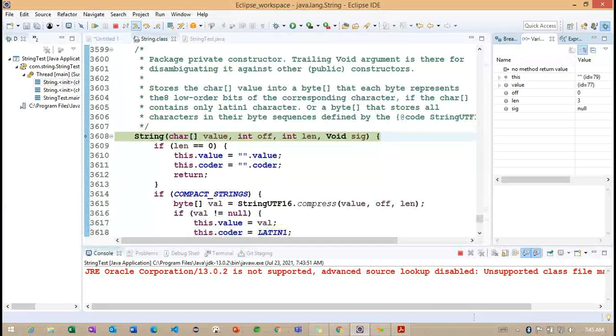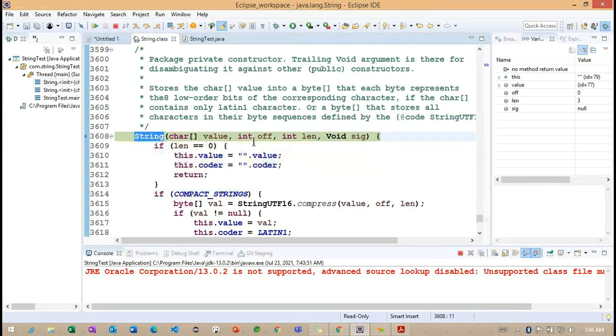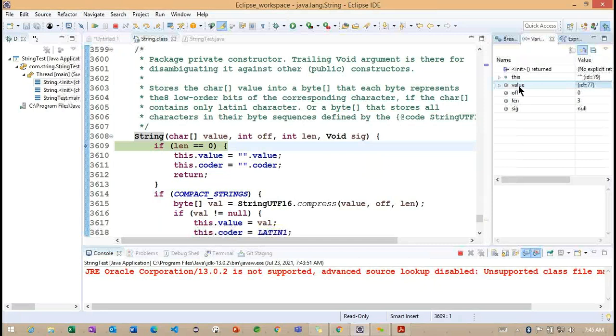Observe here. This is the same constructor we are discussing, or not? What are the values here? The values we are having here are the same three, A, B, C. Now the off we are having is 0, the length we are getting is 3, the size we are getting is null.